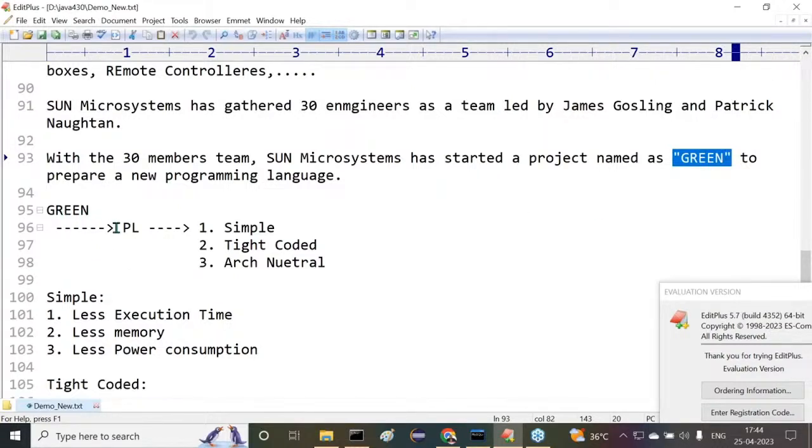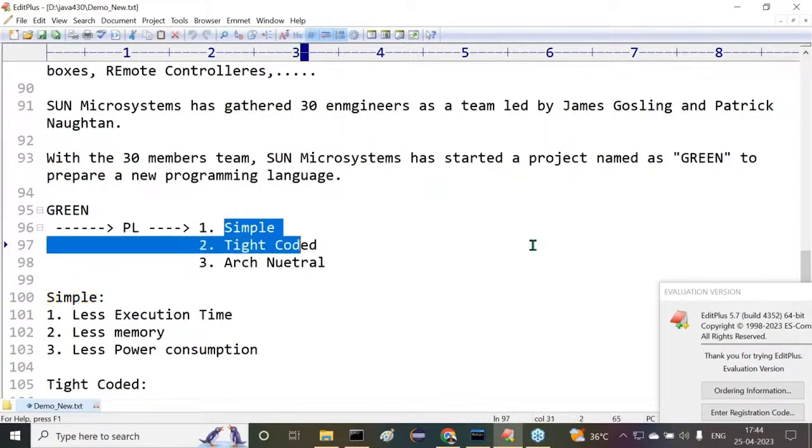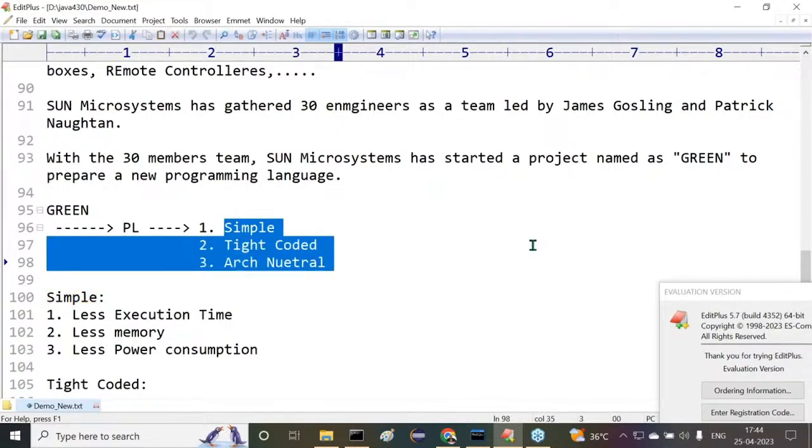In the Green Project, they wanted to prepare a new programming language. That programming language should have some features. What features did they want to provide in their new programming language? It should be simple. It should be tight coded. It should be architecture neutral. Are you getting it or not? Then immediately we have to think about it.